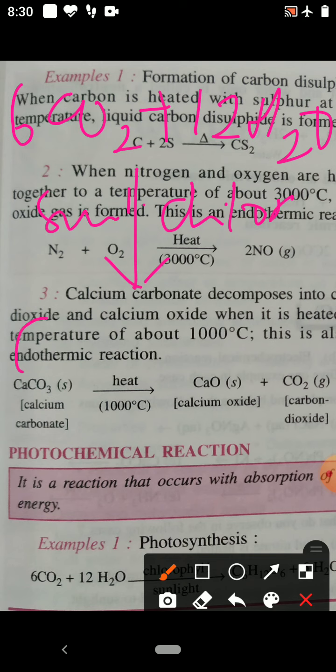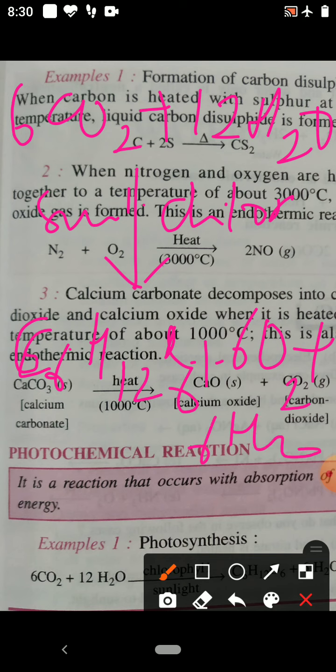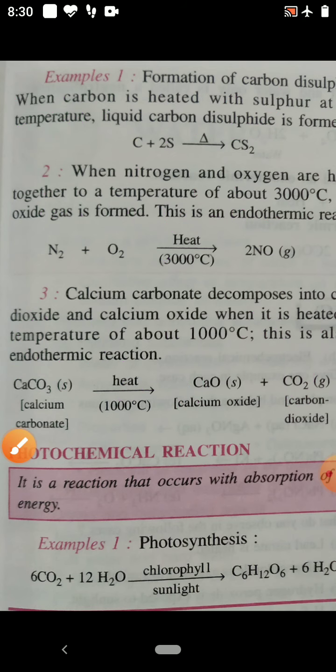Then the products are glucose, oxygen and water. So this is the reaction of photosynthesis. Photosynthesis is an example of a photochemical reaction.